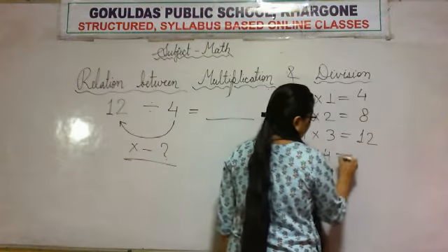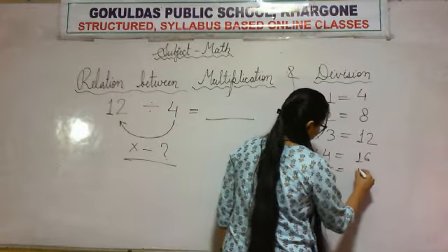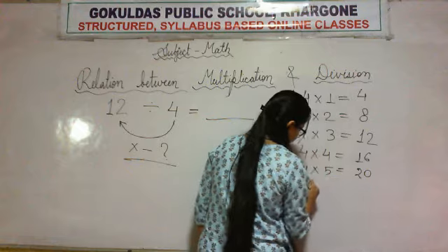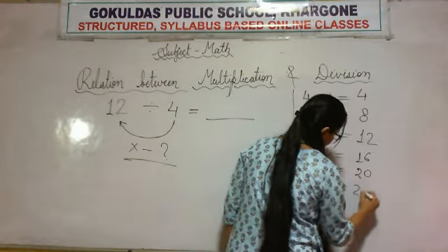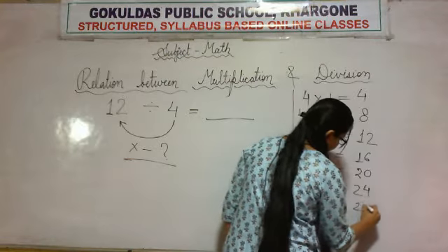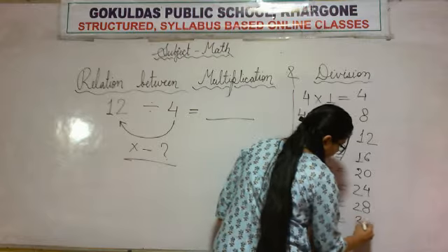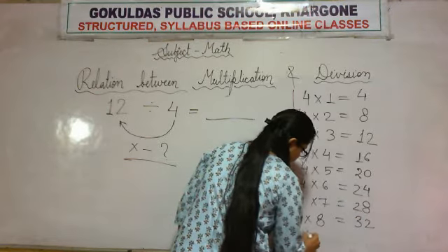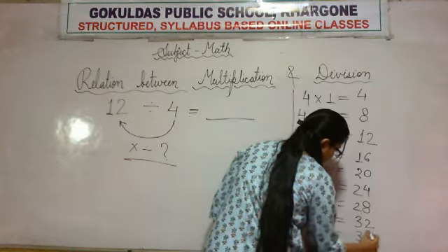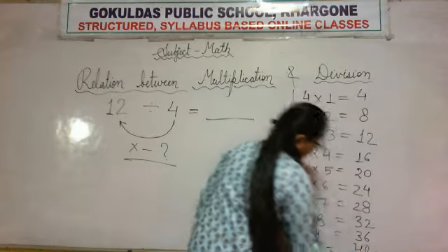4 fours are 16, 4 fives are 20, 4 sixes are 24, 4 sevens are 28, 4 eights are 32, 4 nines are 36, and 4 tens are 40.